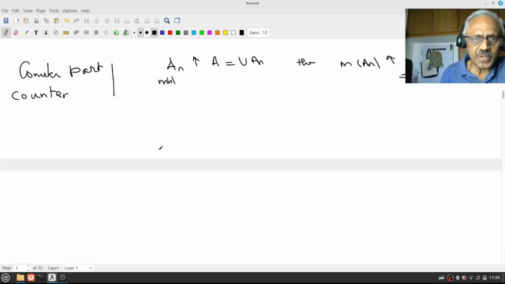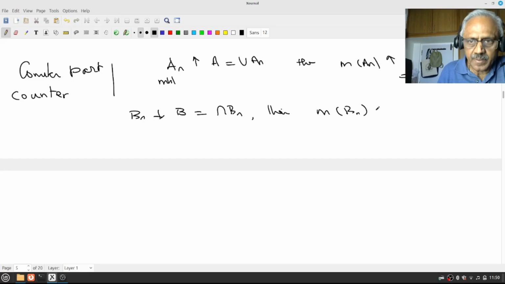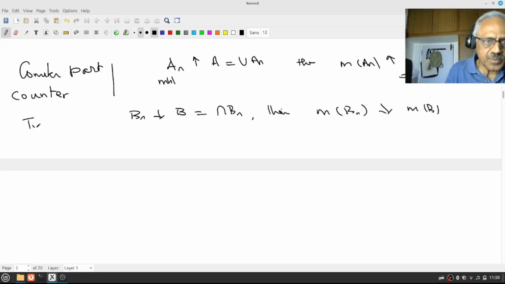Now what is the counterpart? The counterpart is if BNs are decreasing to B, which is intersection BN, then I want to know whether measure of Bn decreases to measure of B. Okay, this is what we want to prove.